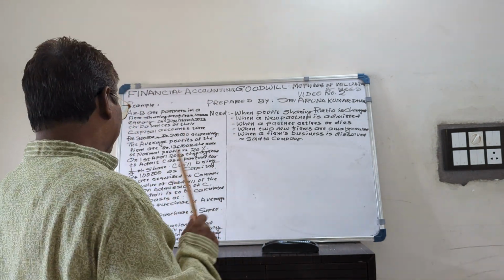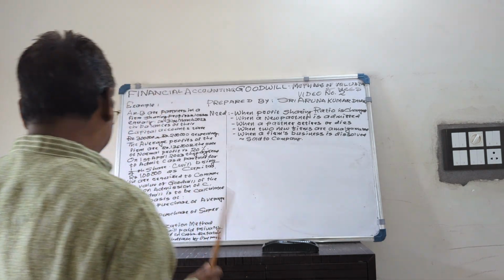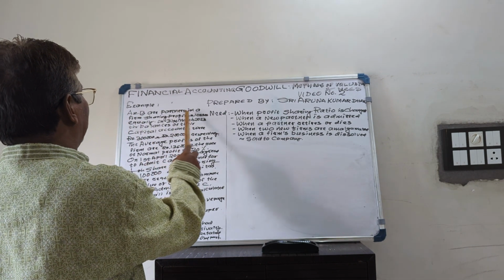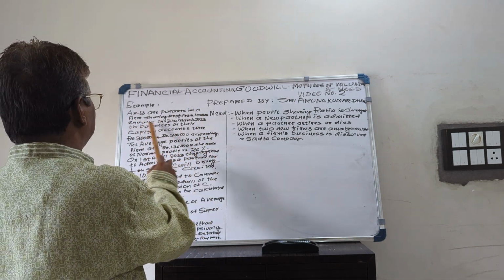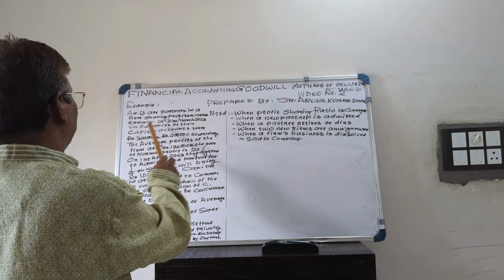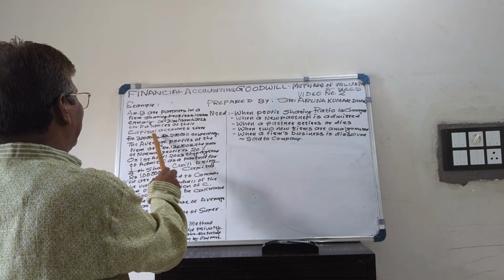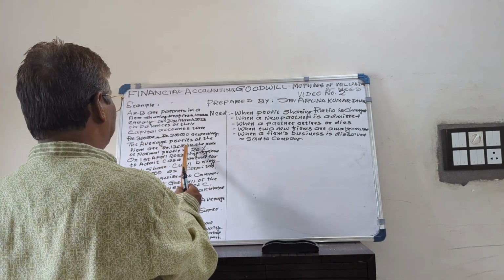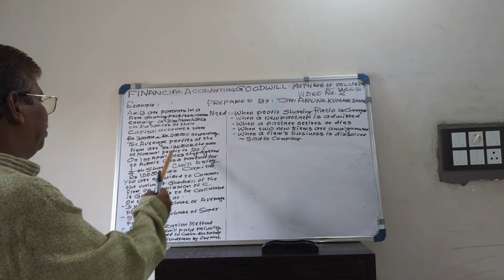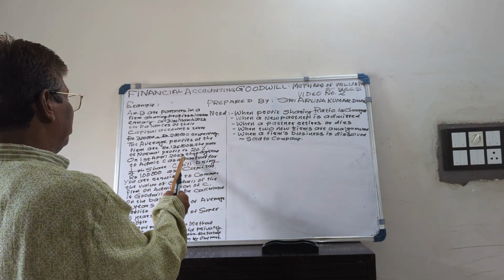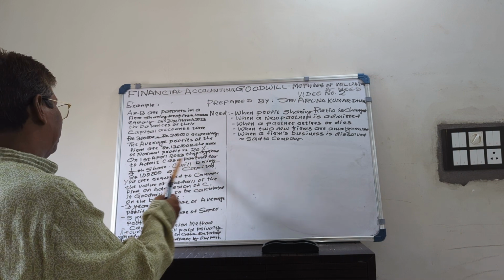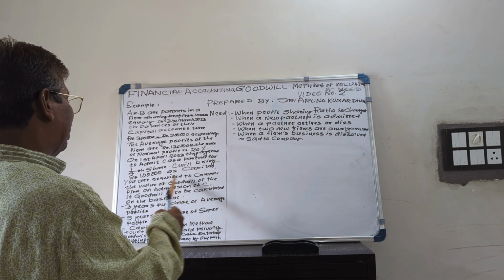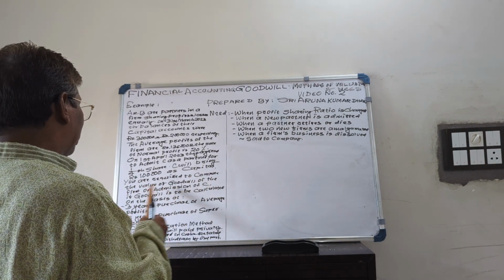From that problem, we can calculate the value of goodwill based on the three methods and its accounting treatment. First: A and B are partners in a firm sharing profits and losses equally. On 31st March 2023, the balances of their capital accounts were 3 lakh and 2 lakh. The average profit of the firm is 1,36,000. The rate of normal profit is 20%. On 1st April 2023, they agreed to admit C as a partner for a 1/4 share. She will bring 1 lakh as capital. You are required to compute the value of goodwill of the firm on admission of C.